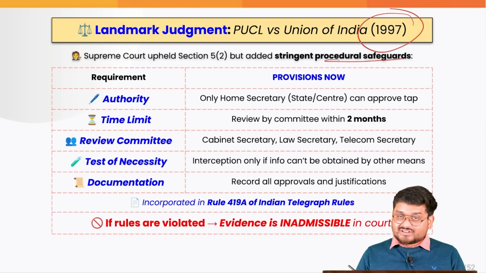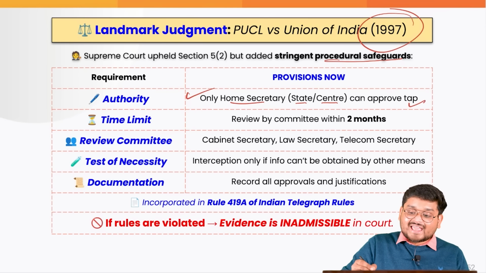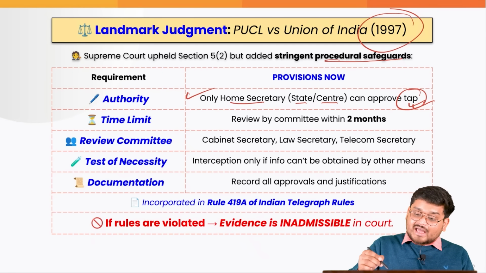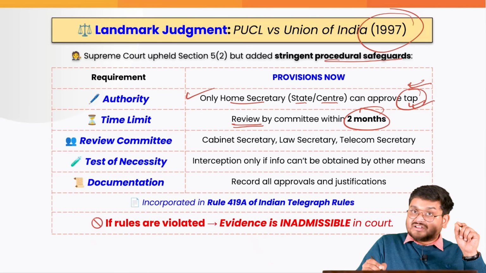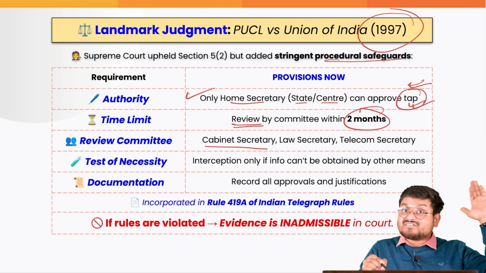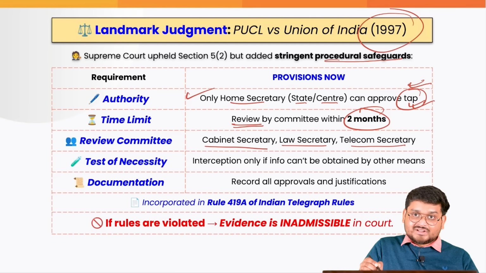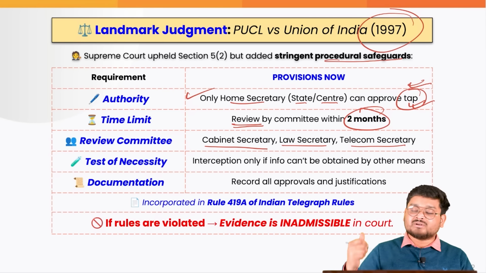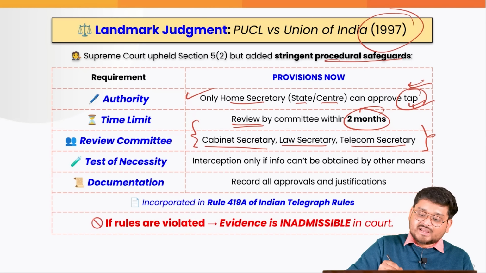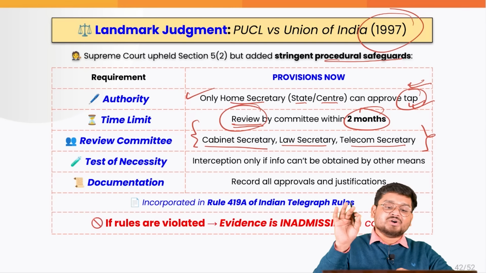safeguards. Firstly, only the Home Secretary at the state and the central level can approve phone tapping. And whatever approvals have been done, they must be reviewed within 2 months. The review committee must consist of the cabinet secretary, law secretary, and telecom secretary, right? Whether you are investigating a phone tap in the state government or at the central government, all of these people must be there in the meeting, and they must review whether it was just or not.